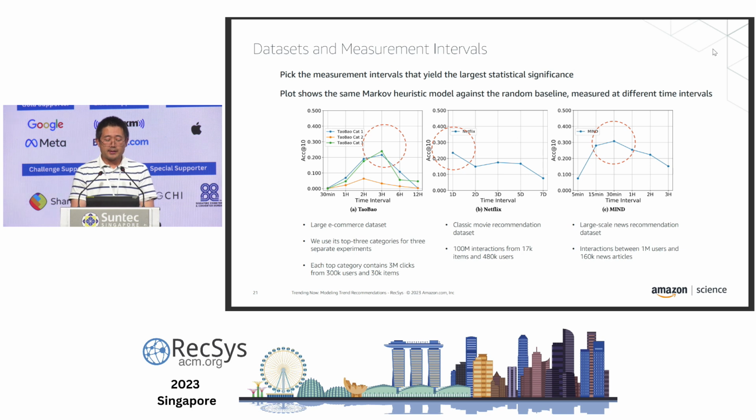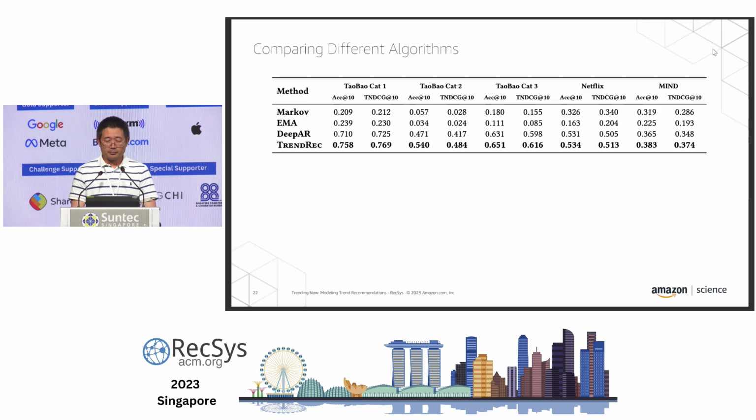And from this plot, we can decide that for Taobao dataset, the optimal time interval for measurement would be 3 hours or 2 hours, depending on which scenario you consider. For Netflix, the optimal is 1 day because there's no finer grained data, so the best we can use is 1 day. And for news recommendation, that would be 30 minutes.